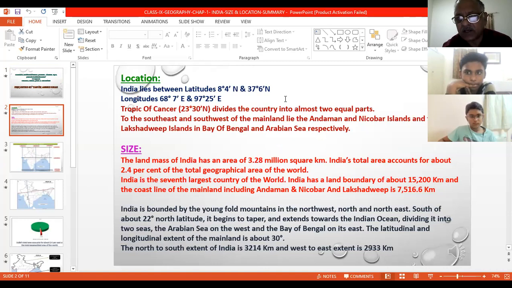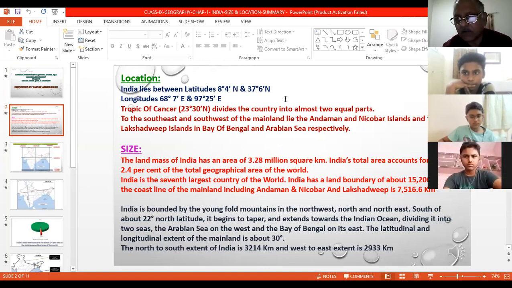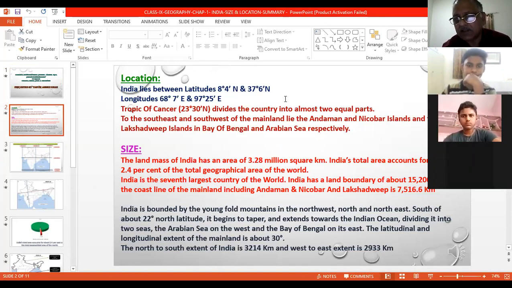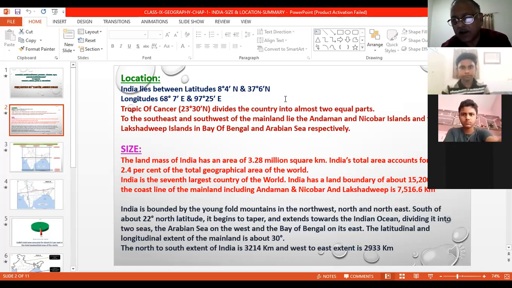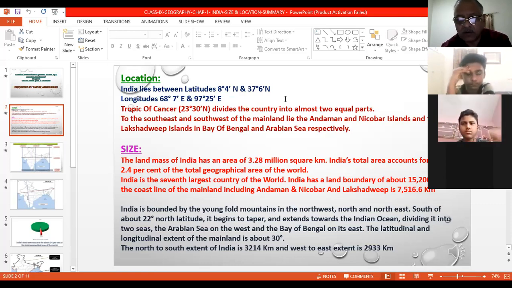Because as you all know, it is an ancient civilization in the world because of the Indus Valley civilization. It has its importance. Plus, in the last 5 or 6 decades, we have made remarkable progress in every field, whether agriculture, technology, economics, or industries. So India has become a very important part in the history of the world because we have contributed a lot to it. That's why they are reading about India. India holds an eminent position in Asia, Southeast Asia, being the largest country and more powerful than other countries of Southeast Asia.